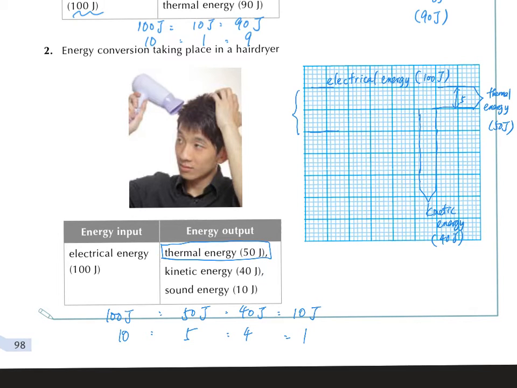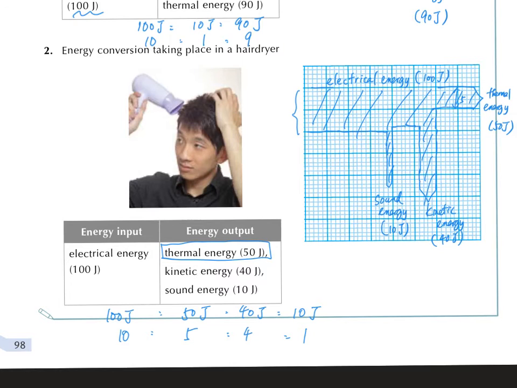And then also there's 10 joule, which is the sound energy. It's the energy that we don't want. Okay, we need to write down 1 box for the sound energy.